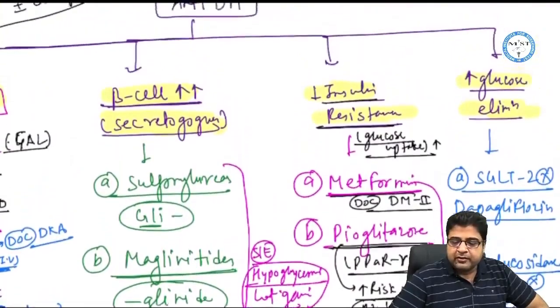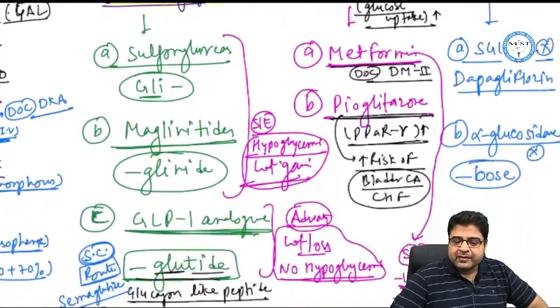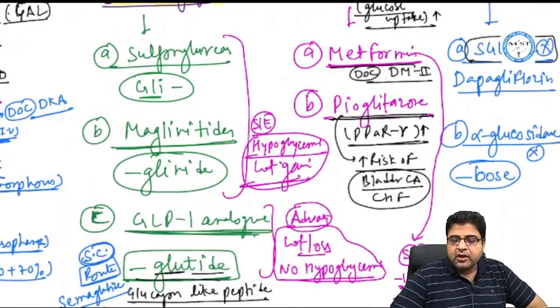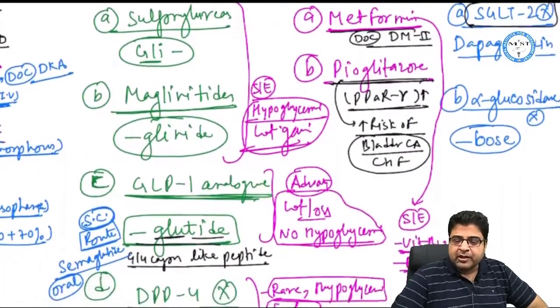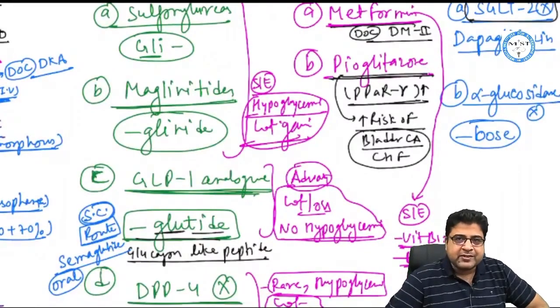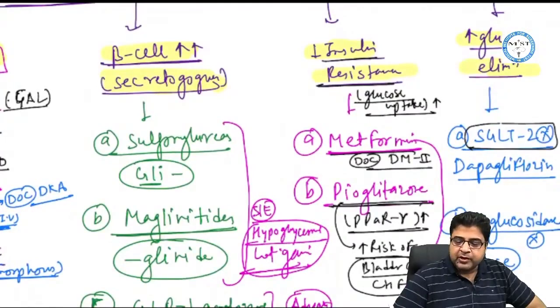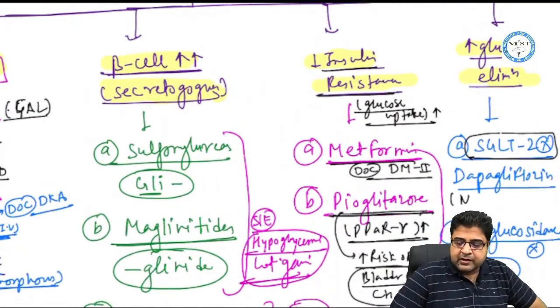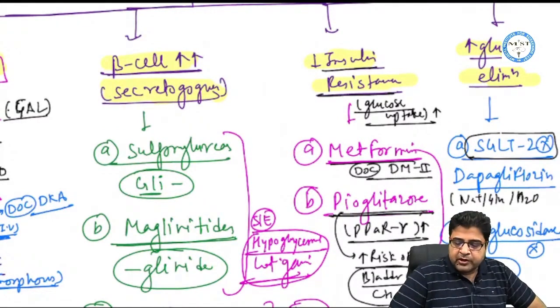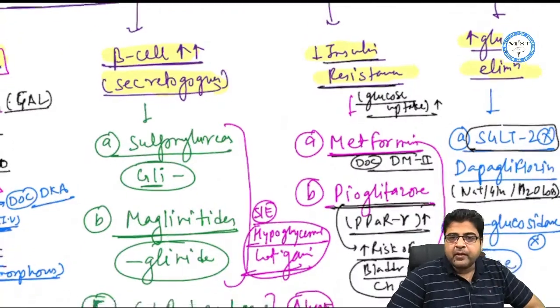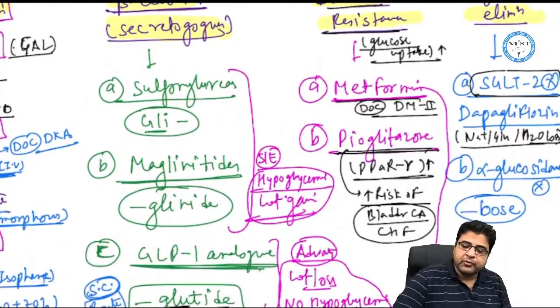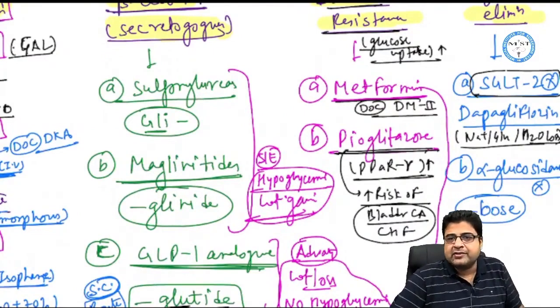Now we have drugs which can increase glucose elimination. These medicines are SGLT2 inhibitors. SGLT2 inhibitors are inhibitors of sodium glucose transporter 2. So these medicines can result in loss of sodium as well as glucose. Along with sodium and glucose, water is also lost from the body. So these drugs can cause loss of sodium, glucose as well as water.